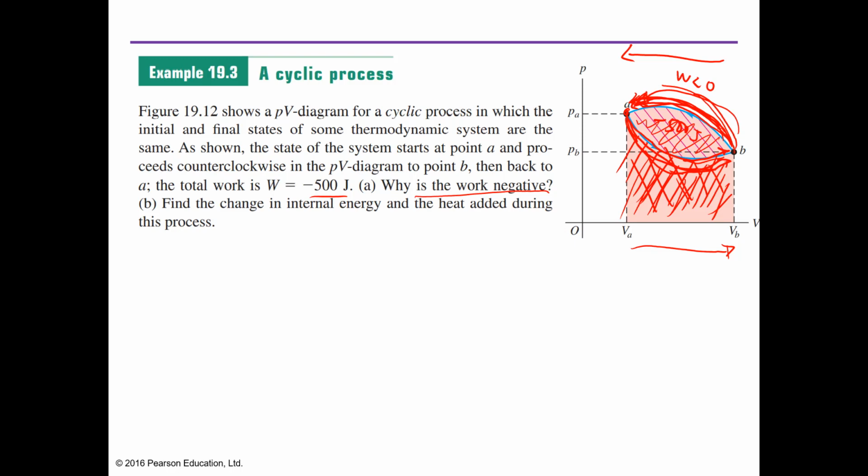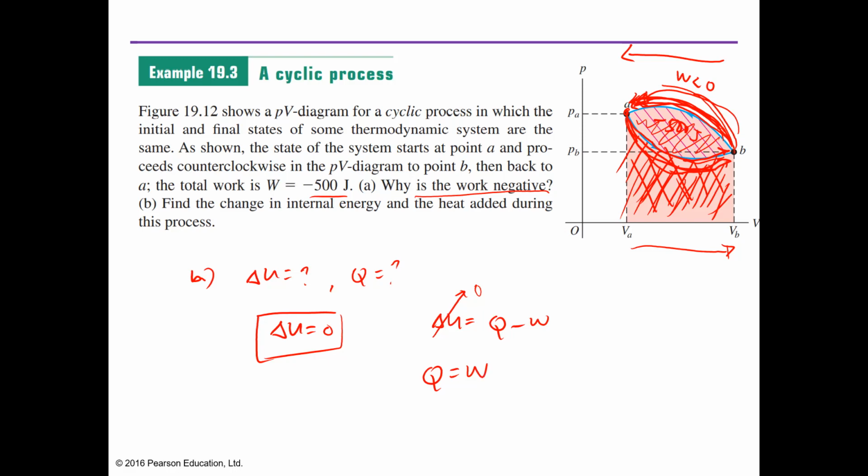Find the change of internal energy. For letter B, find the change of internal energy. So what is delta U and what is heat added? It's very simple. Since this is a cyclic process, delta U is automatically equal to 0. From the first law of thermodynamics, delta U equals Q minus W. This one is 0, so Q is W. And W is given, equal to minus 500 joules, so the heat added is also equal to minus 500.